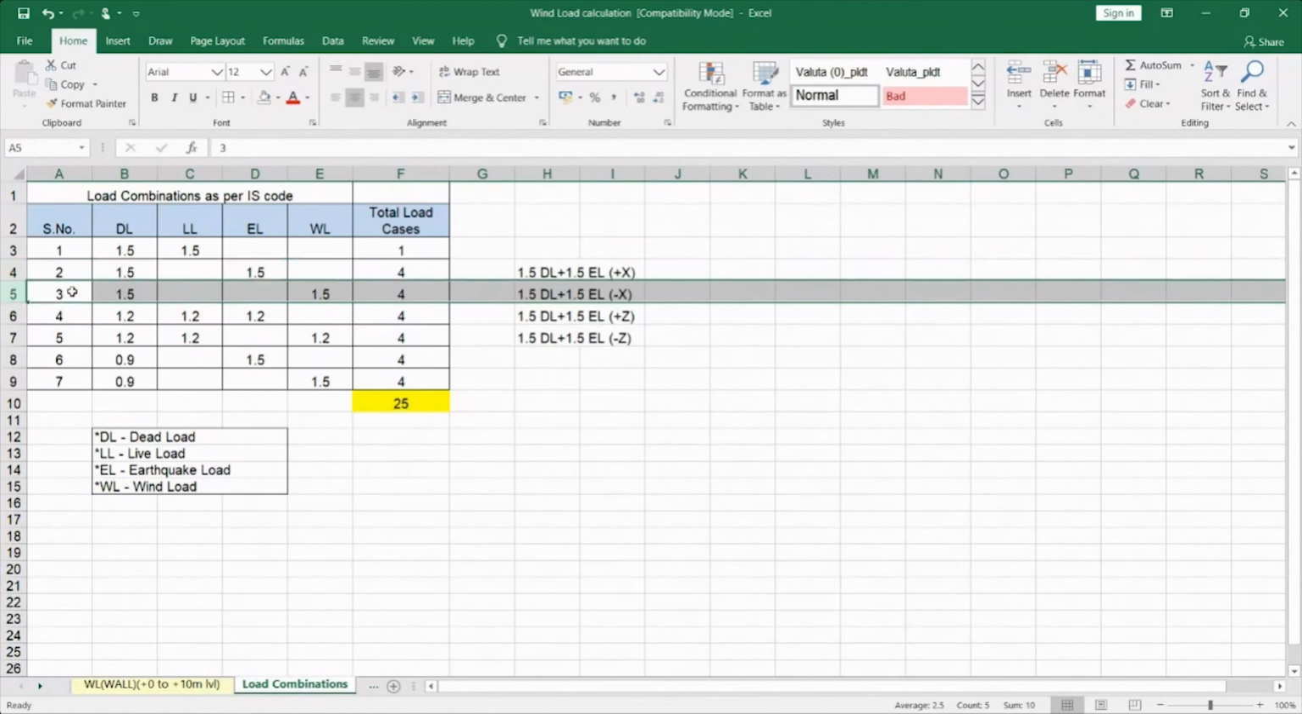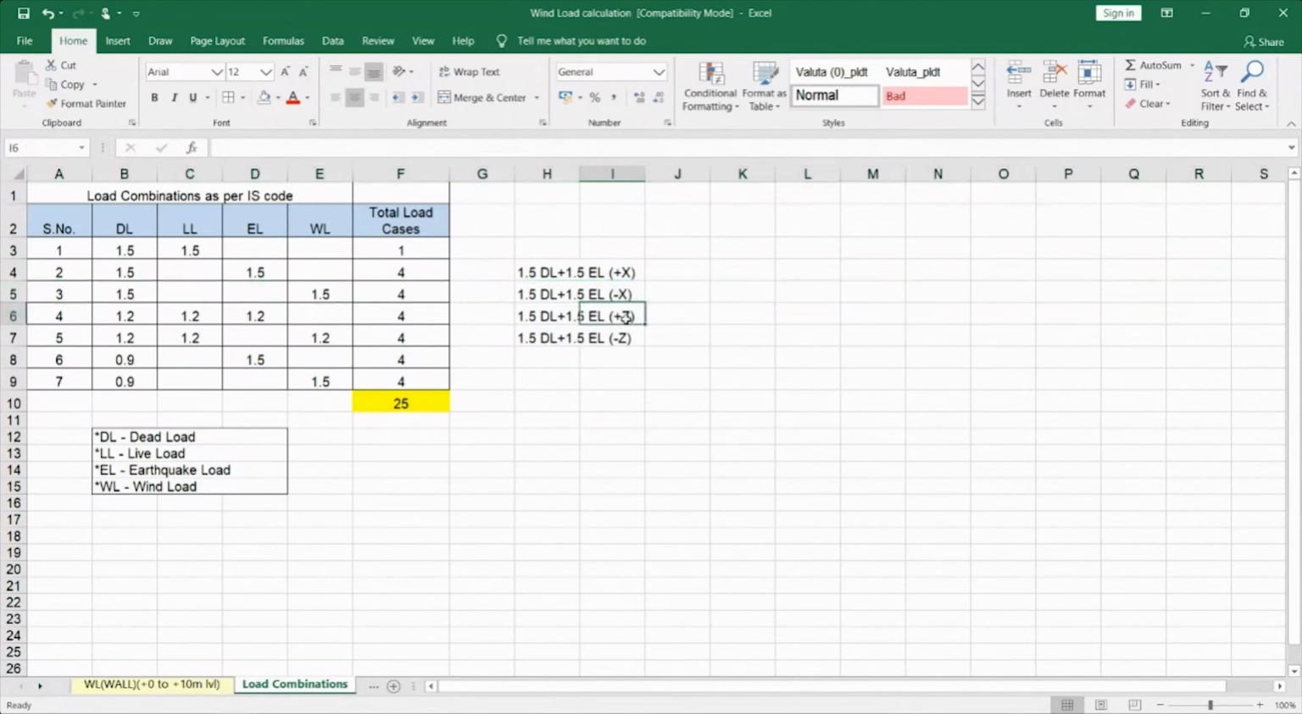It is 1.5 dead load plus 1.5 wind load in the positive X direction, in the negative X direction, and 1.5 dead load plus 1.5 wind load in the positive Z direction and negative Z direction. All these will have 4 directions. That is why I have specified it here in the combinations. So now let's go to the PPT.